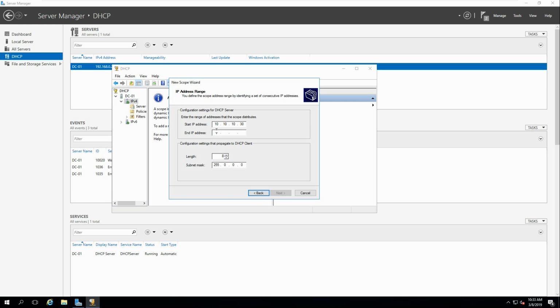And the end IP address for this is 10.10.10.255, 254. 253 actually.